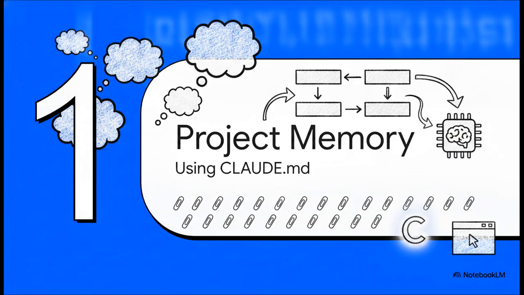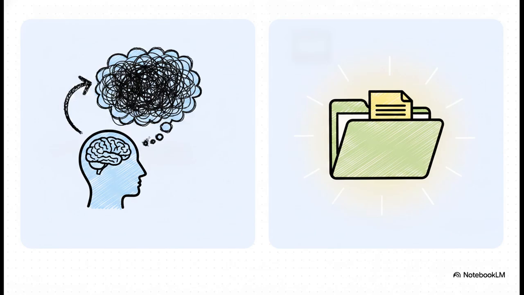Let's jump into Section 1, Project Memory with Claude.md. Be honest. How many times have you copy-pasted your project context into a prompt today? Seriously, think about that for a second. Because every time you start a new session, it kind of feels like you're starting from absolute zero, right? You're constantly reminding the AI about your architecture and your libraries. Now look at the stark contrast here. The weak approach, which, let's face it, most people default to, is explaining the project from scratch every single time. It's just a massive waste of time and it creates highly inconsistent context.